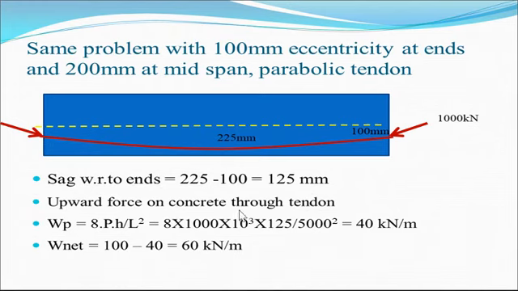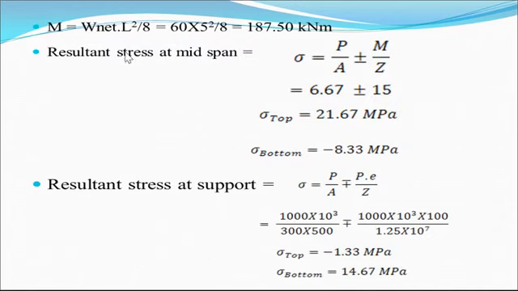So upward force on concrete through the tendon is equal to, again we use the same formula, 8PH divided by L square. H is the sag, and here sag is related with this distance, not from the neutral axis. So it is 125 instead of 225. So we get 40 kilonewton per meter, and W net is equal to 60 kilonewton per meter. Again repeat the same procedure. M is the same because the span is the same and the load is 60 as in the previous problem, and resultant stress is again 21.67 and minus 8.33.